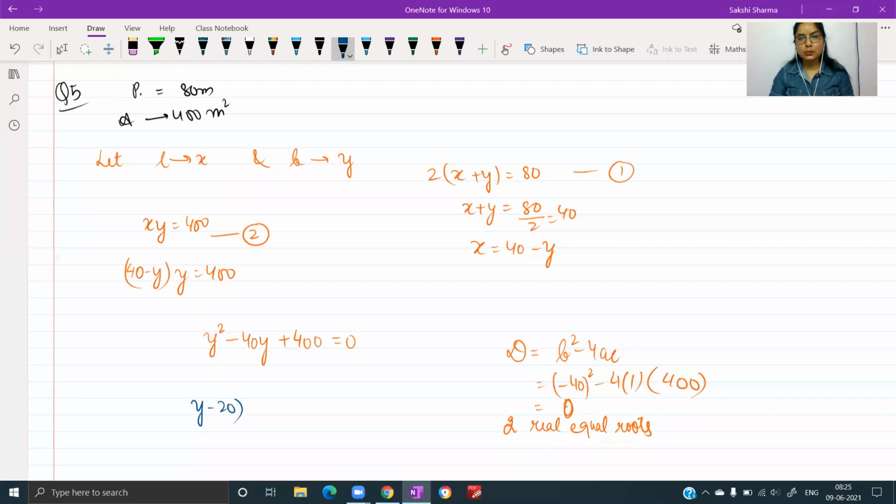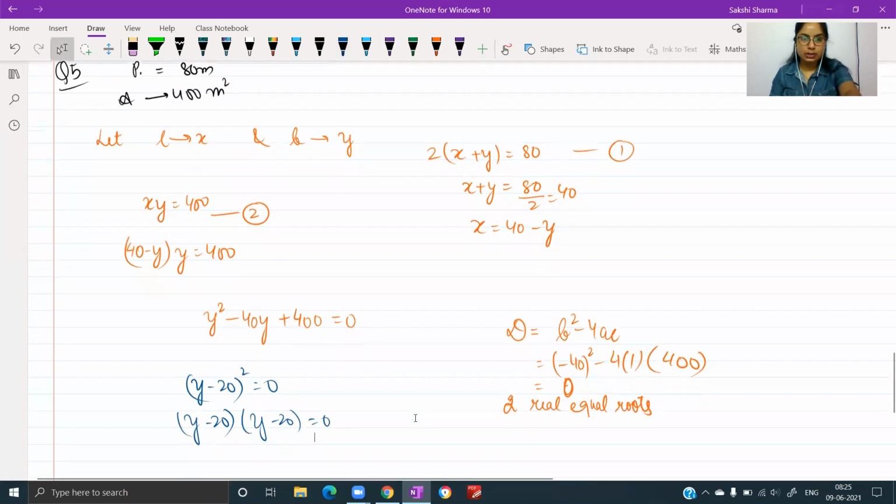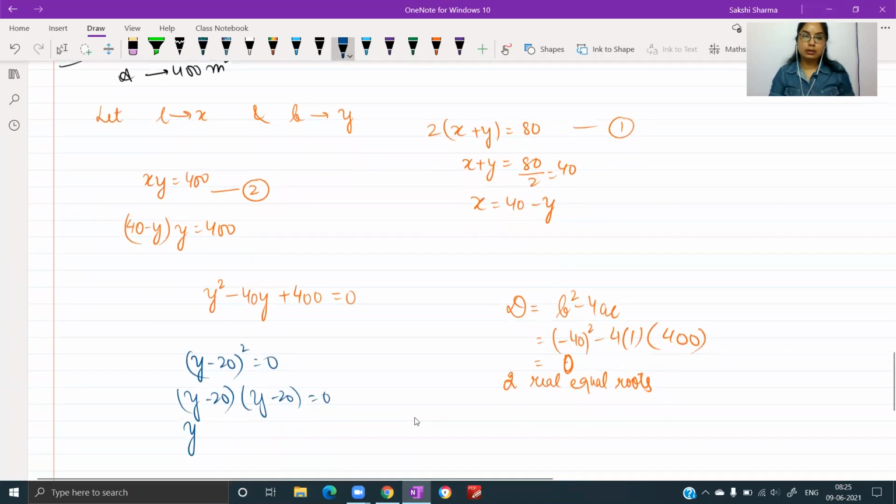So this is y minus 20 whole squared equals 0. y minus 20 into y minus 20 equals 0. The value for the dimension representing the breadth is 20, and finding the length x from here, it is 40 minus y. This also comes out to be 20. So length and breadth each are 20 meters.